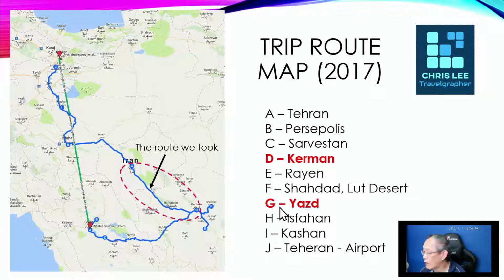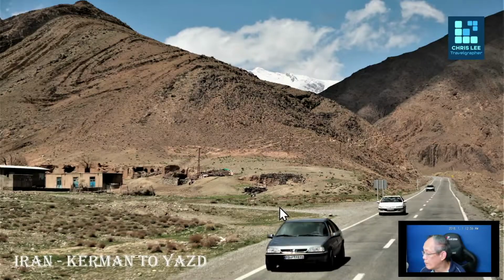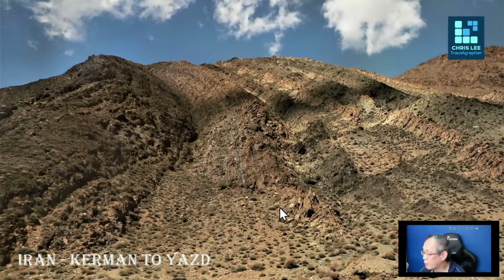So the image I'm going to share with you now will be a route from Kerman, spot D, to spot G, Yazd. We are basically traveling on the valley between two mountain ranges. Here we still manage to find some trees, and because our visit was during the spring, you can see some cherry blossoms on my image.